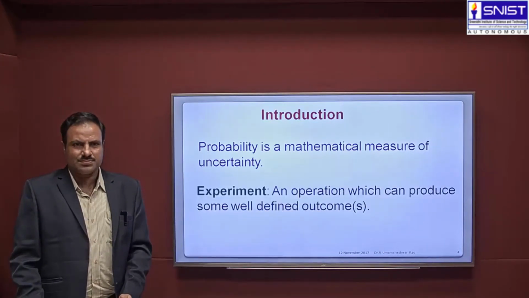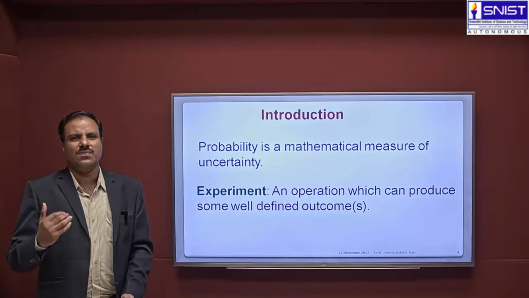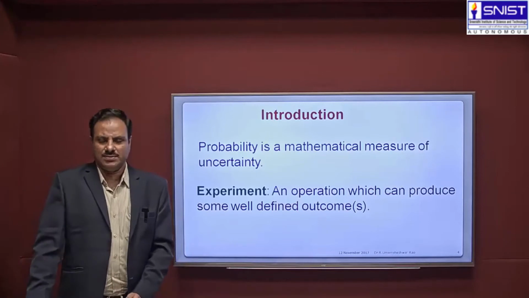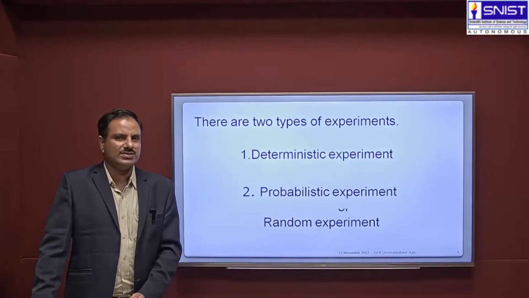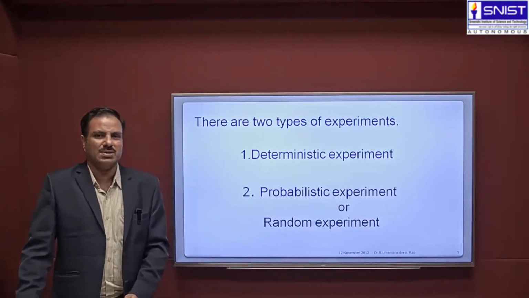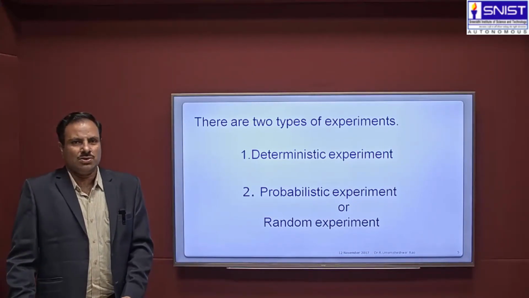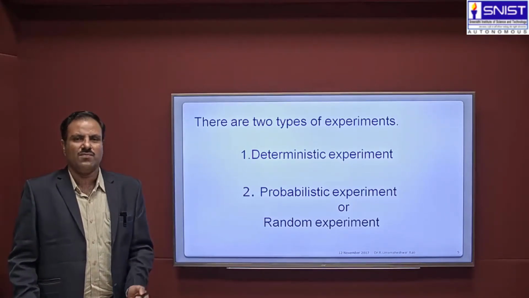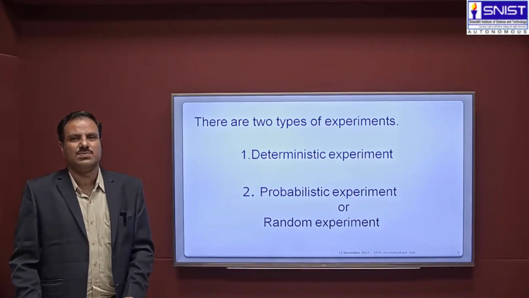We know what is meant by an experiment: an operation which can produce some well-defined outcome is called an experiment. There are two kinds of experiments. One is called a deterministic experiment, and the second one is called a probabilistic experiment or random experiment, or the other name is non-deterministic experiment. Whenever the result of an experiment is unique, even after performing that experiment many times, the result is always the same, then such experiments are called deterministic experiments.